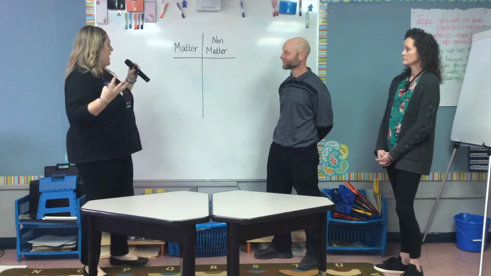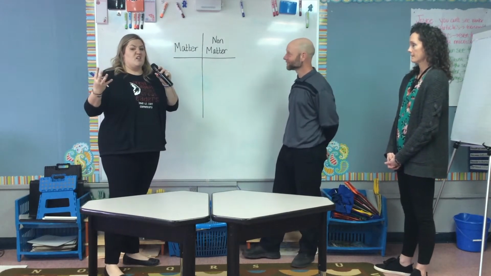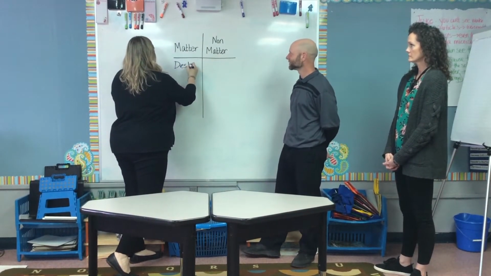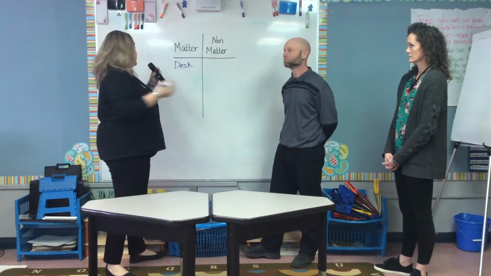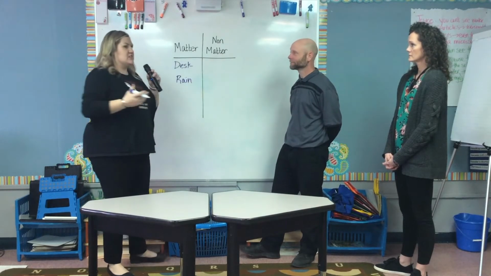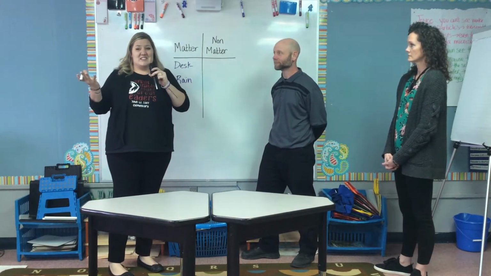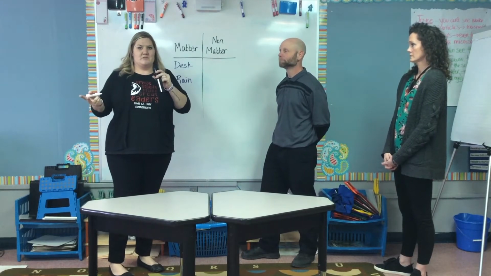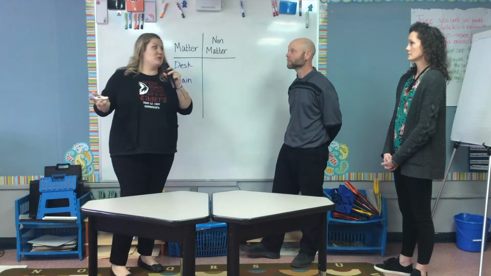So when we think about that, we can start to put things into categories of matter and non-matter. So let's get out our science journals or a scratch piece of paper. When I think about matter, I might think of a desk or a chair I have at home. Let's see, I can think about rain. That has mass and takes up space. And even though it's strange to think about, gases like the wind or the air I breathe, those have mass and take up space. Think about blowing up a balloon.